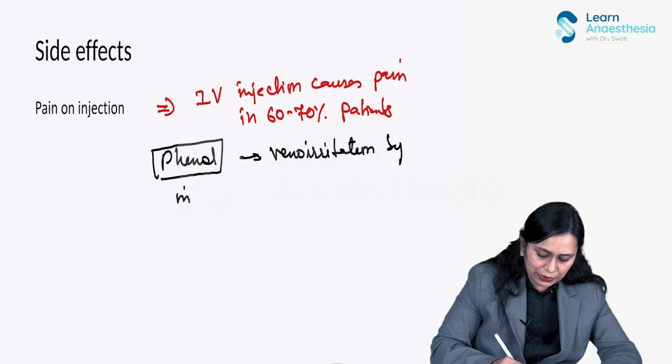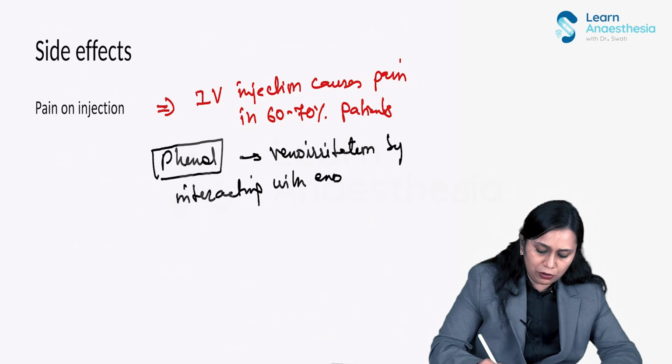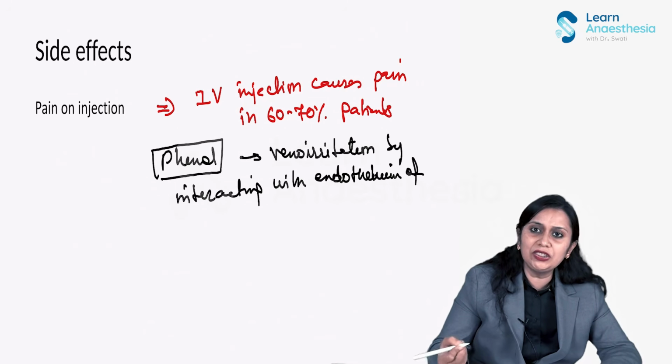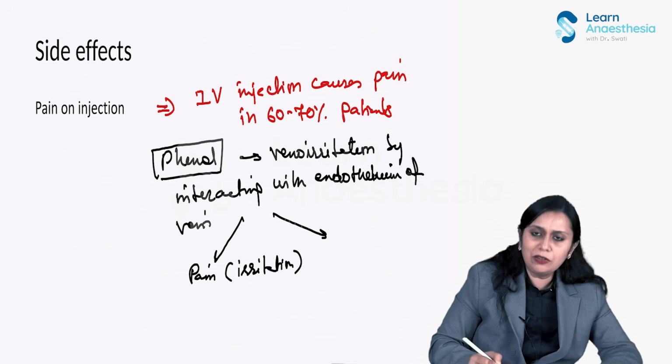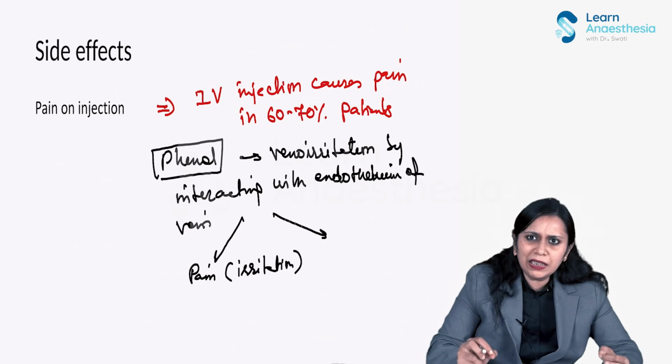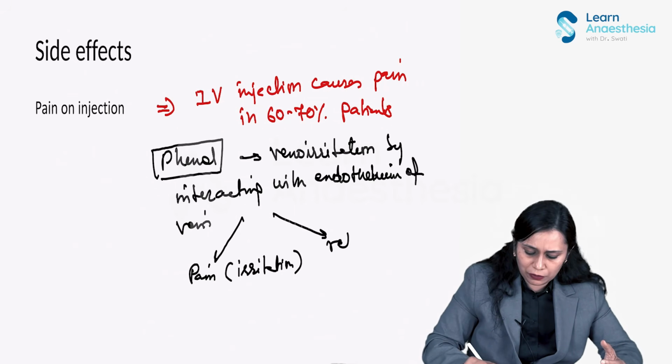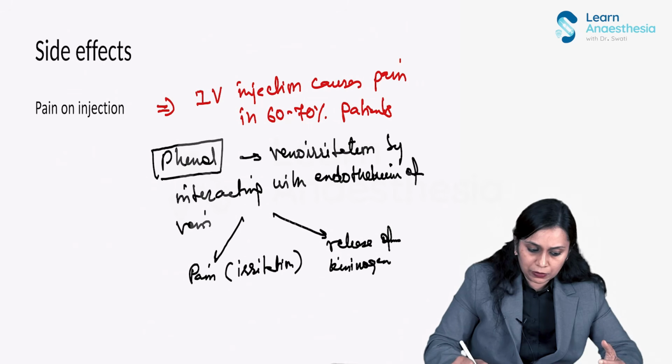By interacting with the endothelium of the vein, it causes irritation of the endothelium. So immediately the patient has pain because of the irritation, and there can be a little delayed pain also because of release of kininogen, inflammatory mediators like bradykinin.